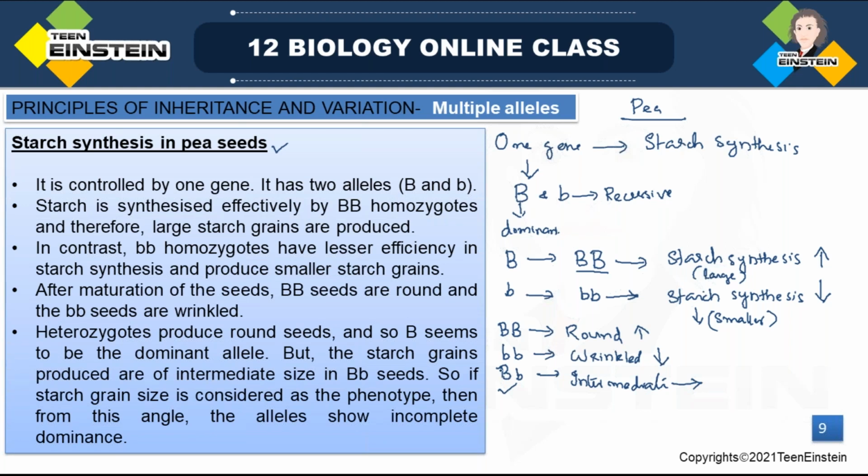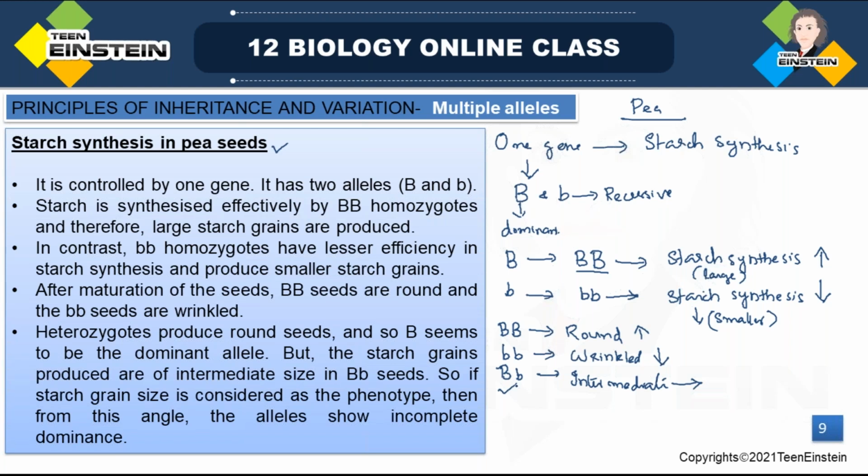Even with the presence of this dominant allele. Usually, according to Mendel's law, when a dominant allele is present, that will express in dominant condition. So according to that, when capital B, the round and high starch grain allele, is present here, right? According to Mendel's law, that should express round seed with high starch synthesis, right?